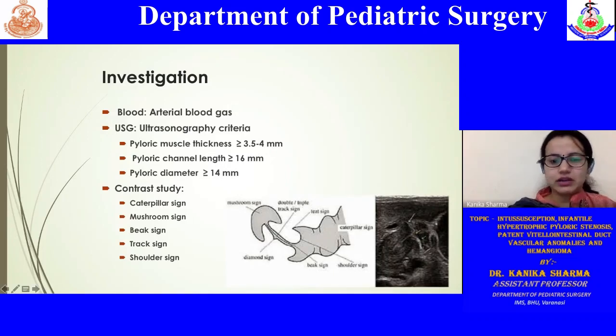So contrast study is reserved for rare cases, or if it has been done at other centers, they may show classical signs like the caterpillar sign or the mushroom sign at the pylorus. Then the beaking could be there, and the track sign could be there. Also, shouldering, as you see in this one. Shouldering is noted due to the hypertrophied area of pylorus from stomach to duodenum.